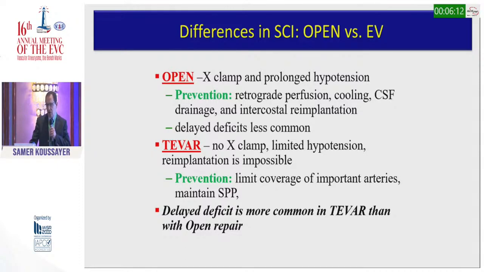In TEVAR, there's no cross-clamping and limited hypotension, but the problem is we don't have the ability of reimplantation of the intercostal arteries. How do we prevent it in TEVAR? By limited coverage of the important arteries, especially T8 to T12, and maintaining good perfusion to the spine. And in general, delayed spinal cord ischemia is more common after TEVAR than in open repair.